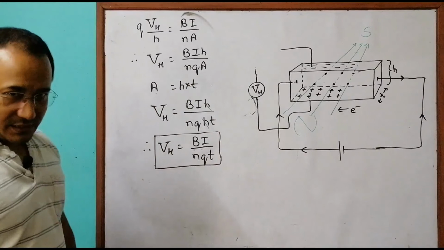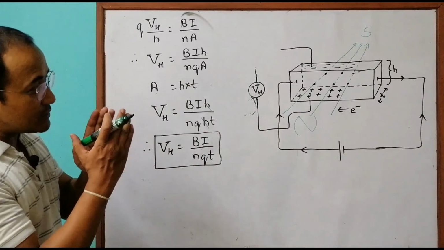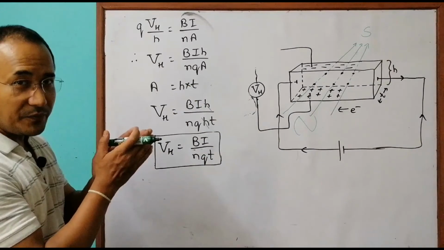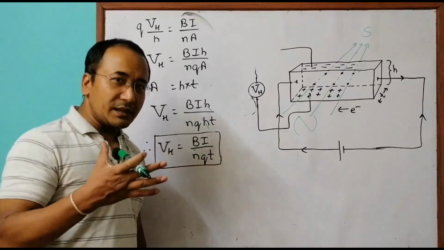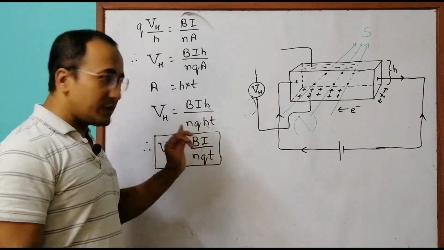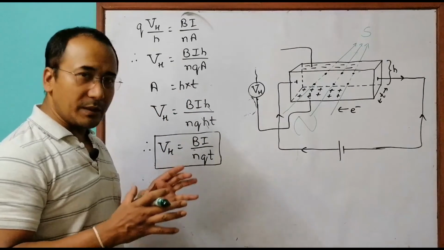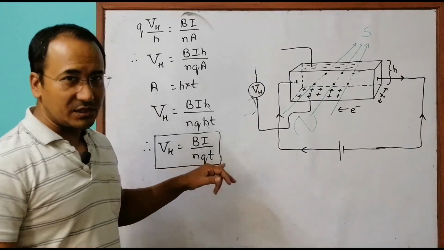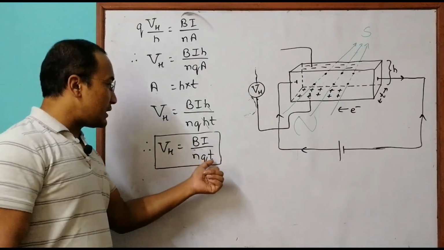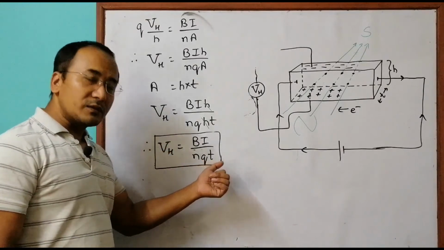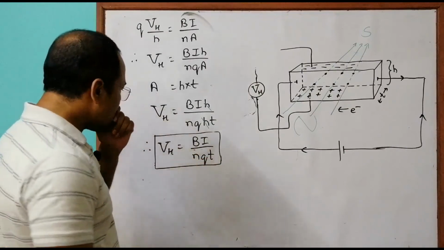And this T represents the thickness which is traveled by the magnetic field. So always remember, this symbol could be different. It could be A, it could be X, it could be P. But what you should remember is NQ into the thickness crossed by the magnetic field. That is what we should remember. A symbol does not count that much. It is the concept that counts. So that's why it is the thickness covered or traveled by the magnetic field.